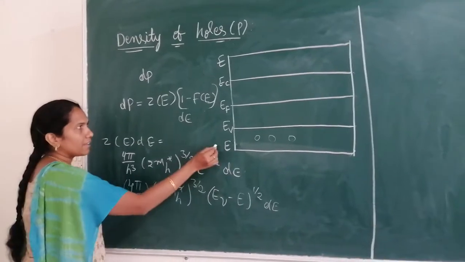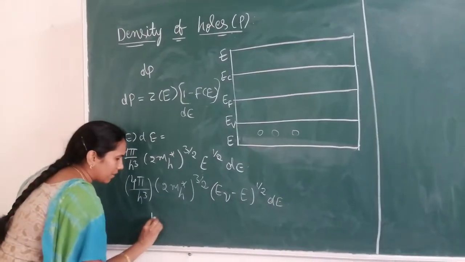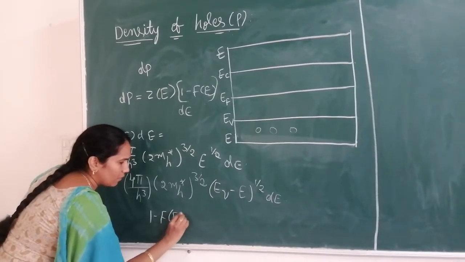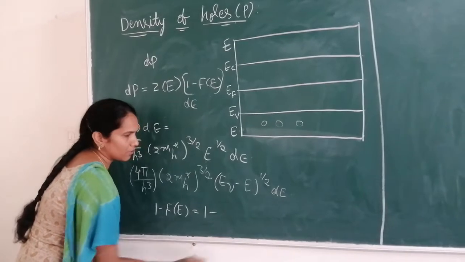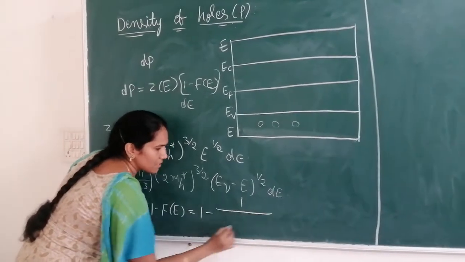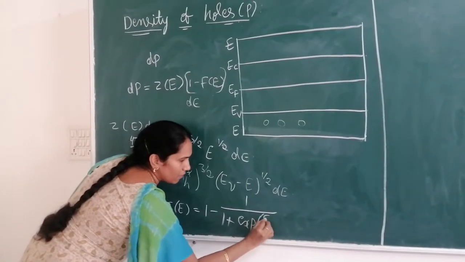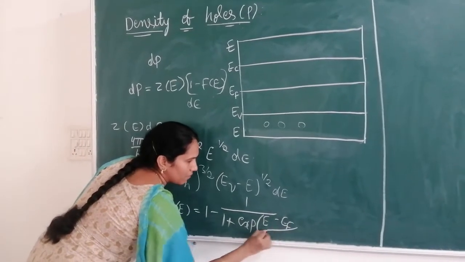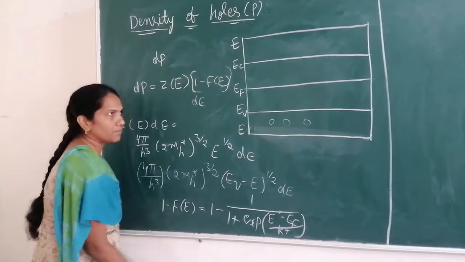Now we are going to calculate the probability of finding holes, that is 1 minus F of E. We know that F of E is the probability of finding an electron. The expression for F of E is 1 by 1 plus exponential of E minus EF divided by KT. Now I am going to take the LCM for this.